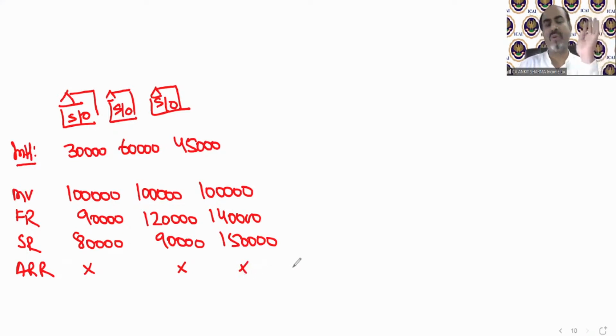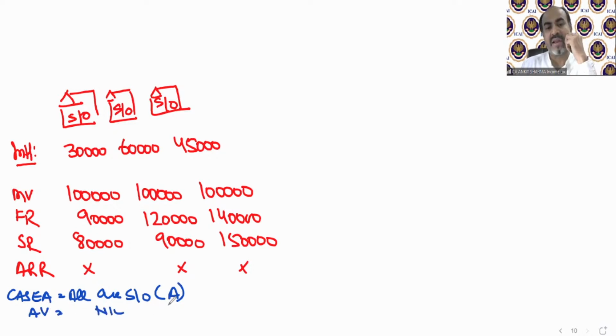So what we now do, we will solve all these properties twice. Once assuming all are self-occupied. Case A, assume all are self-occupied. Technically, we need to solve all of them as per case number A. Annual value is nil. Only interest can be deducted.